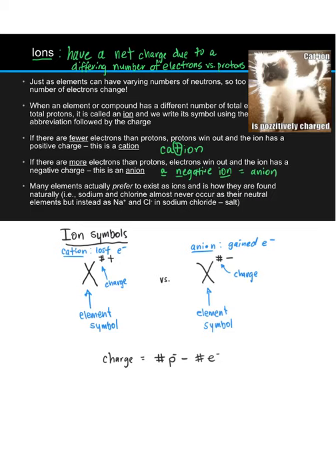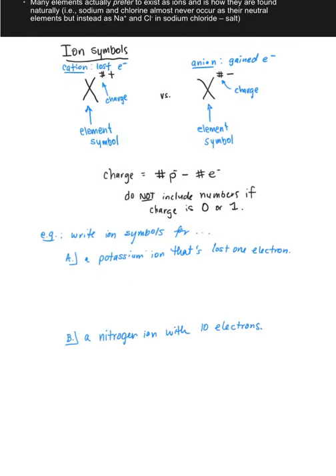One final caveat about this: we only need to include a numerical value for a charge if the charge is different from 0 or 1. So do not include numerical values if the charge of an atom or ion is 0 or 1. Otherwise, we'll always include a numerical value for our charge. So let's do a few examples that illustrate how to apply these ideas.